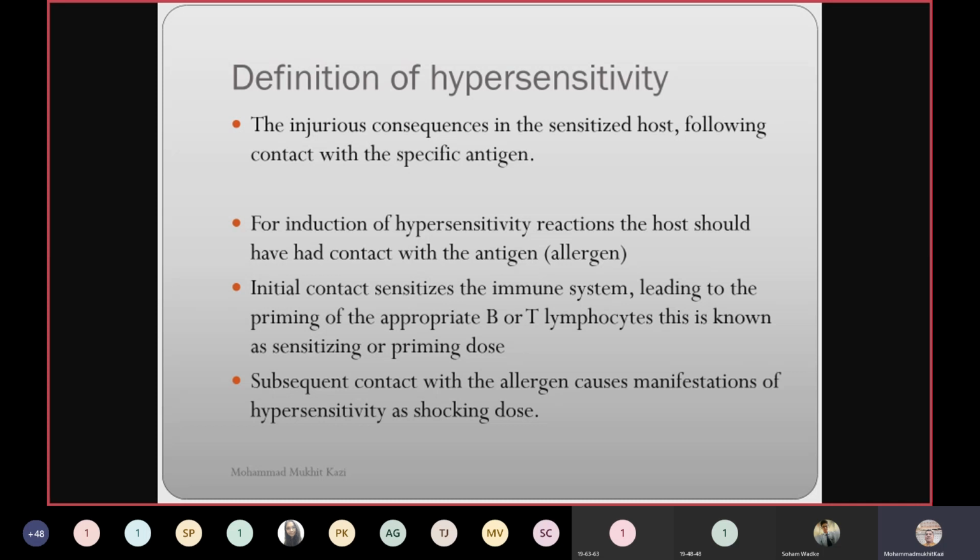The initial dose is important to generate the antibody response. What is the most important thing? If the same allergen is contacted after a period of time, it is called a shocking dose, and that will generate an overwhelming IgE response, which will lead to a deleterious effect.